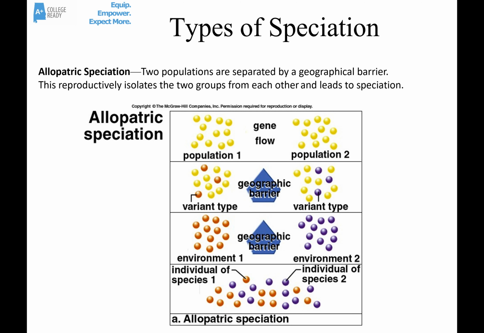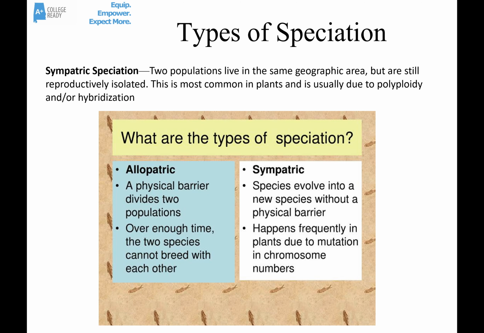Now there's also sympatric speciation. This is when two populations live in the same geographic area, but are still reproductively isolated. This happens more commonly in plants. And it often happens when something goes wrong in meiosis or in reproduction, and a plant becomes polyploid. It gets an extra set of chromosomes.